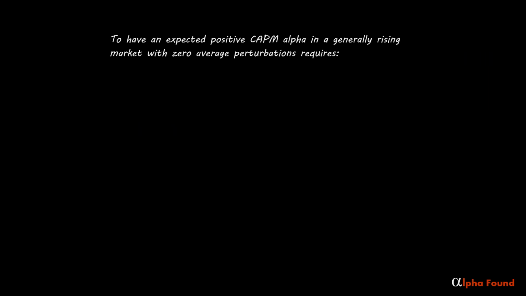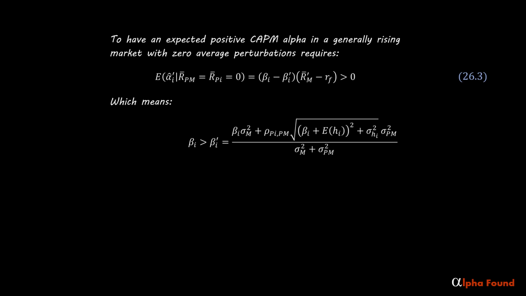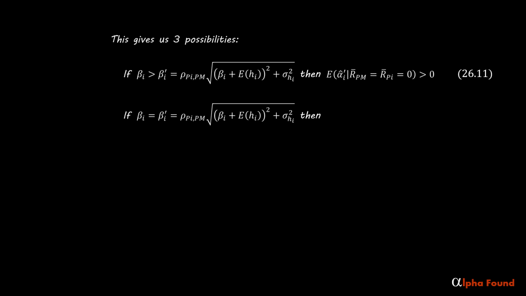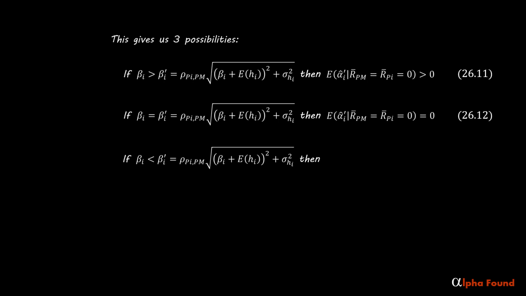To have an expected positive CAPM alpha in a generally rising market with zero average perturbations requires, which means ideal beta is greater than CAPM beta, which with algebra becomes. This gives us three possibilities, all derived similarly. If ideal beta is greater than CAPM beta, then expected alpha is positive. If ideal beta equals CAPM beta, then expected alpha is 0. Or if ideal beta is less than CAPM beta, expected alpha is negative.